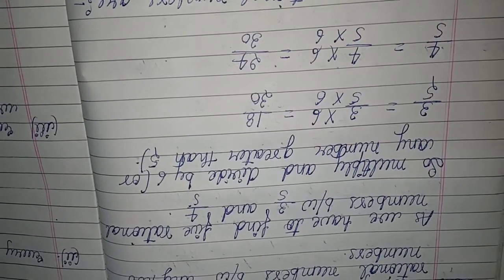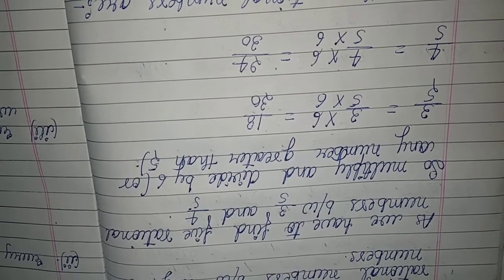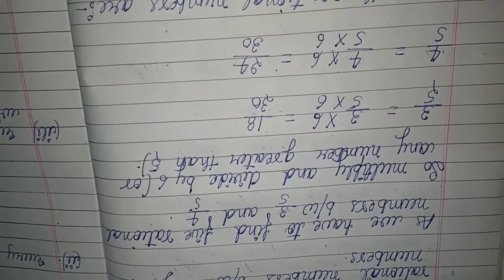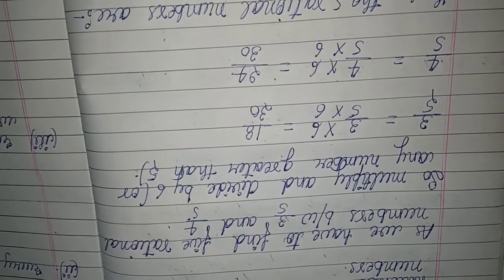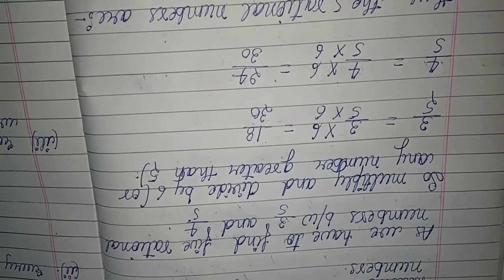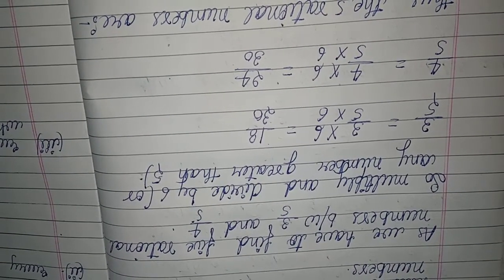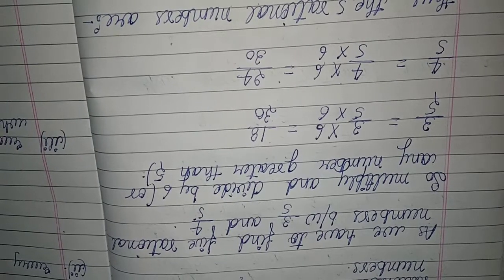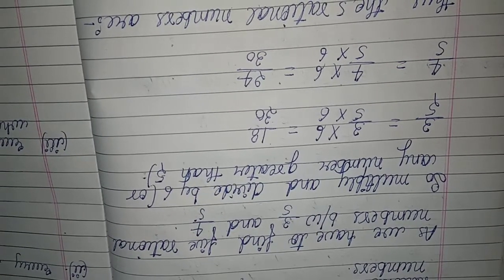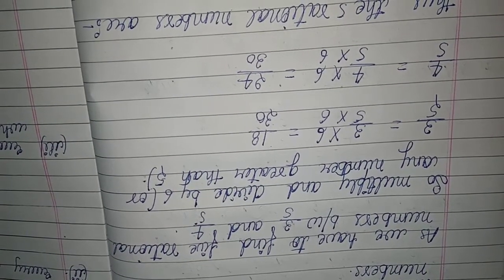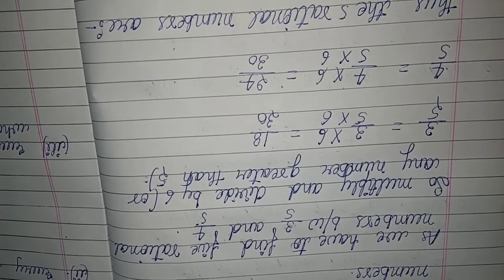So multiply and divide by 6 or any number greater than 5. So we get 3 upon 5 equals 3 upon 5 into 6 upon 6, which gives 18 upon 30, and 4 upon 5 equals 4 upon 5 into 6 upon 6, which gives 24 upon 30.